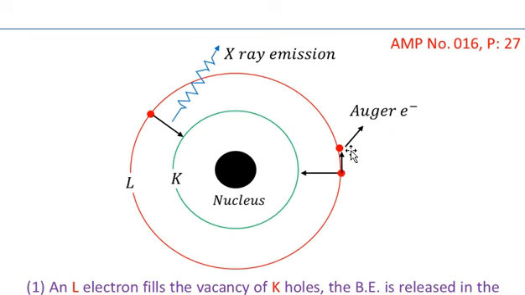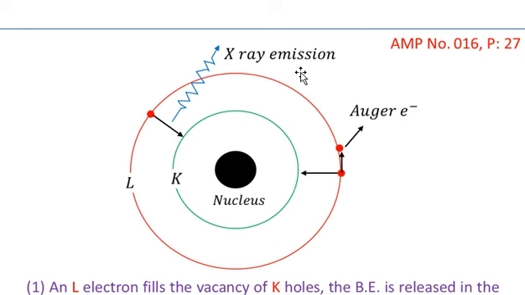That electron, which is that L electron which is removed, is called the Auger electron. So this is one picture in which the K vacancy is filled. The second picture is that an electron from the L shell jumps to fill the vacancy in the K shell, as shown on the left hand side of this picture, and a quanta of light is created. This quanta of light comes out of the atom as the X-ray emission.